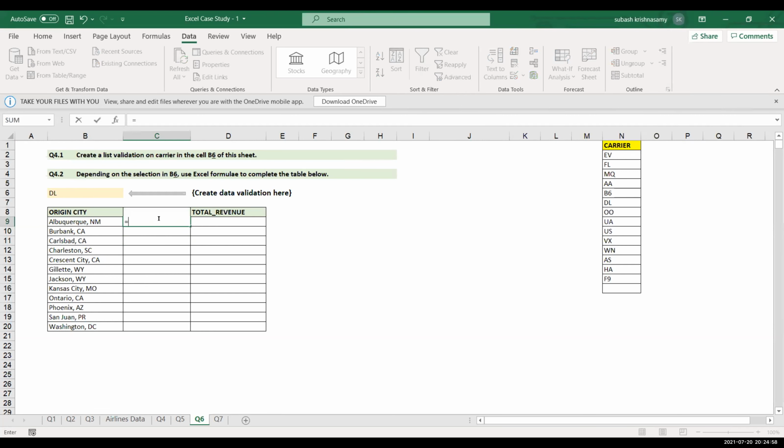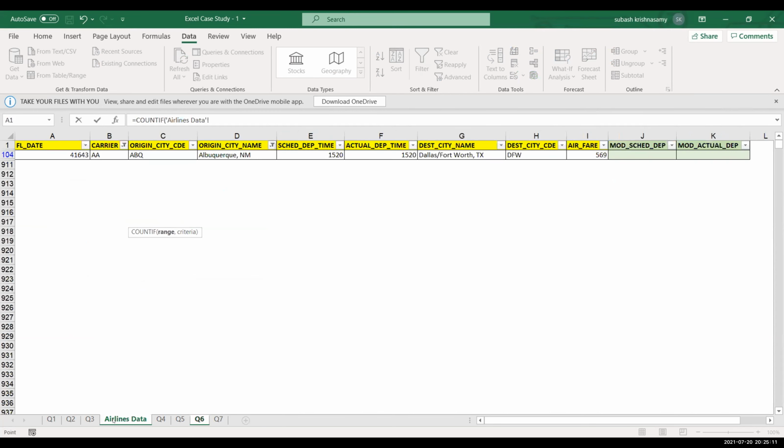If you say countif, I'll just do the partial part for you. If you apply this countif formula over here, the range becomes this column here, comma. What will be your criteria in that case?